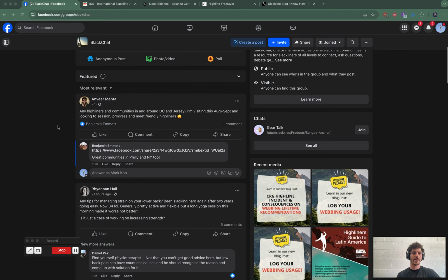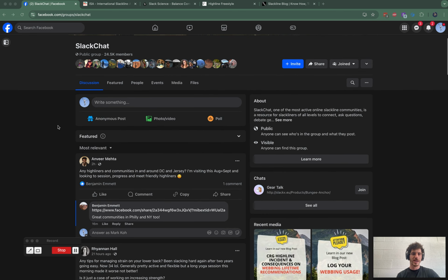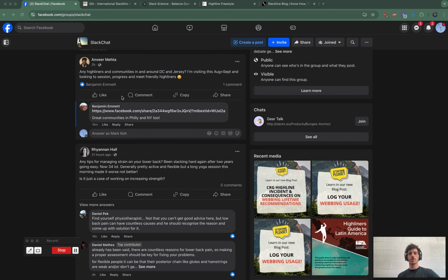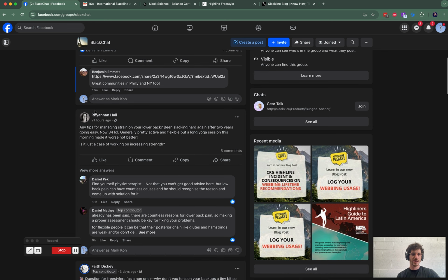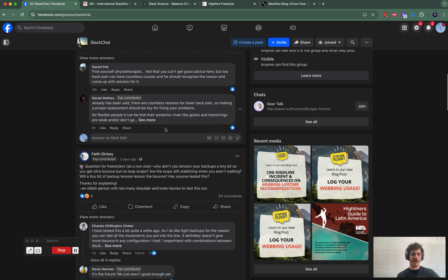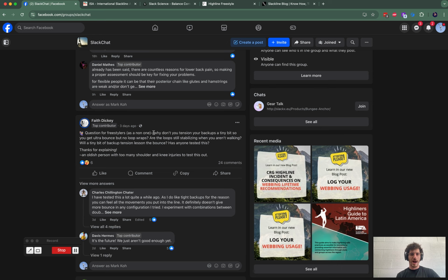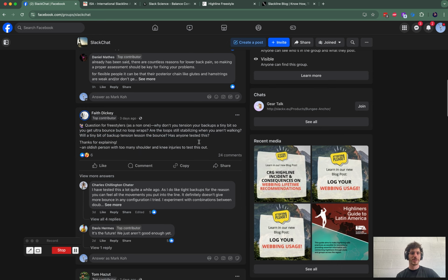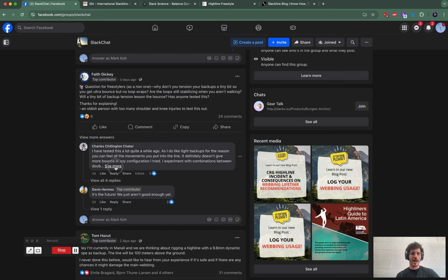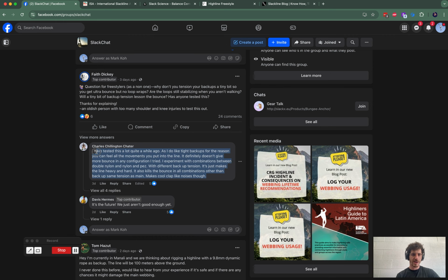And where a lot of this information in the world is actually centralized is, unfortunately, this Facebook group called SlackChat. And you can see that in this Facebook group, there's all sorts of discussion, right? There's people asking if there's any highliners or communities in certain areas, tips for managing strain on the lower back during highlining, why certain decisions are made for certain styles of highlining, and there's a lot of really good information on here, but Facebook makes it really difficult to search that.